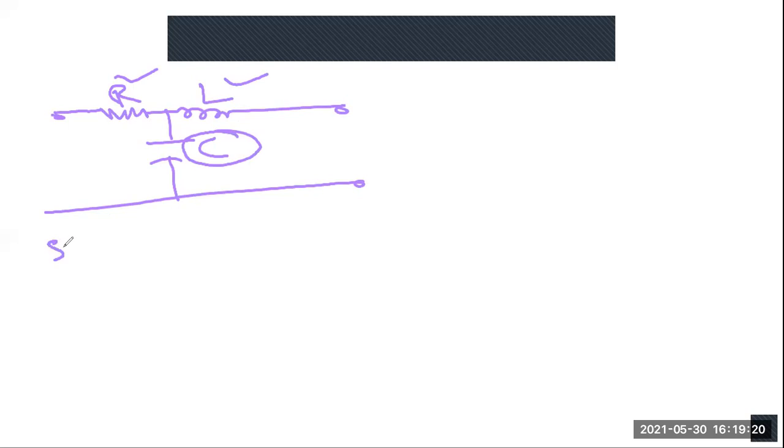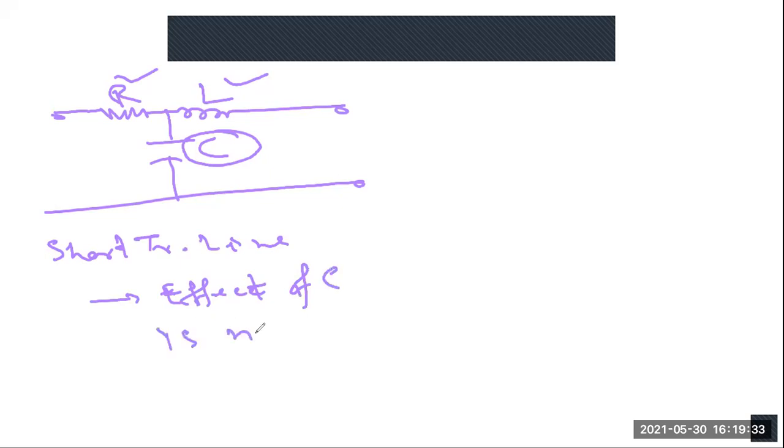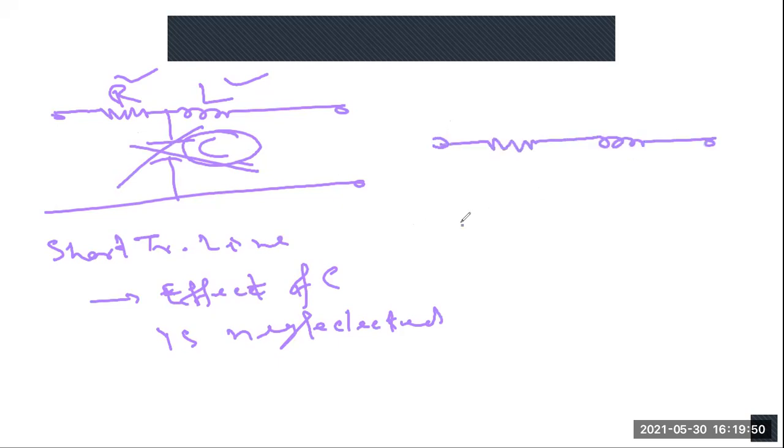But for short transmission line, the effect of C is neglected. So in case of short transmission line, there will not be any capacitance. Short transmission line is represented by a resistance in series with the inductance.